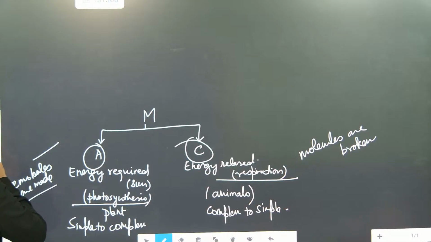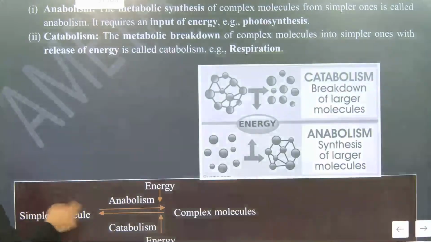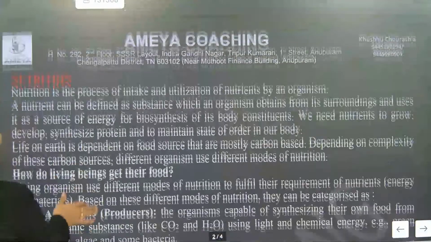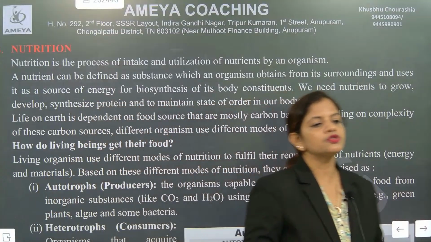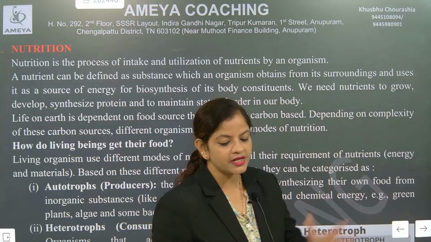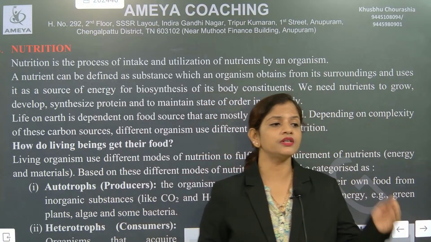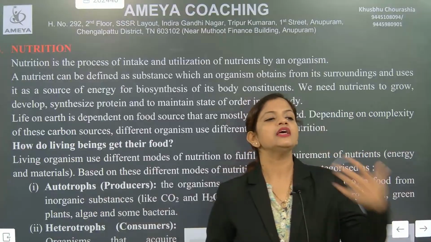Now we'll go for the next one. See here: one is energy absorbed, another one is energy released. Now nutrition. What are all the things essential for nutrition? Your answer should be the nutrients. The food items you are eating contain nutrients.